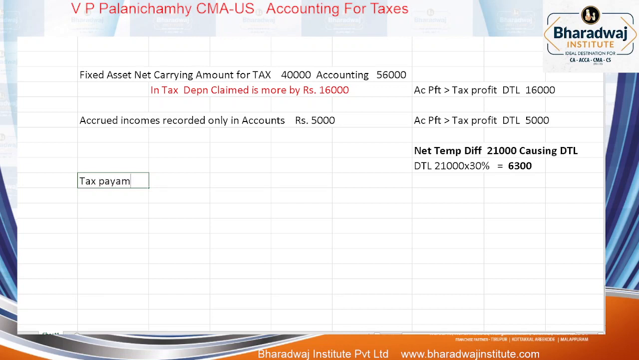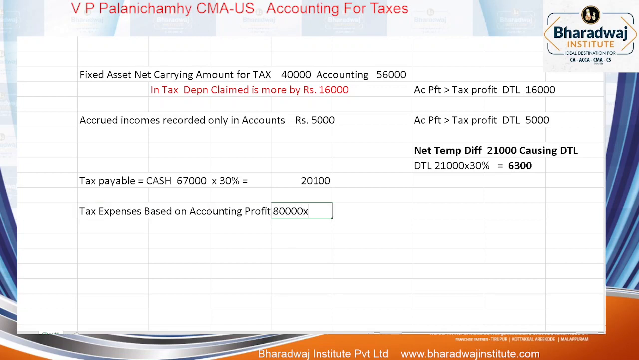Tax payable. That is cash நீங்க எவ்வளவு pay பண்ணணும்? Taxable profit எவ்வளவு இருக்கு? 67,000. 67,000 into 30% is the tax to be paid. Tax expense based on accounting profit. Accounting profit எவ்வளவு இருக்கு? 80,000 into 30%.